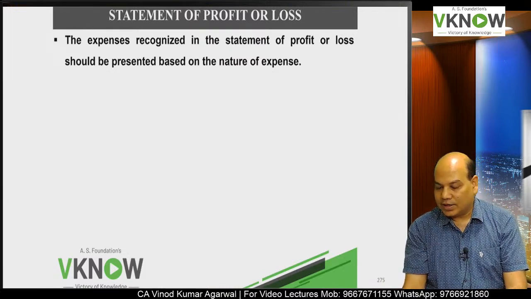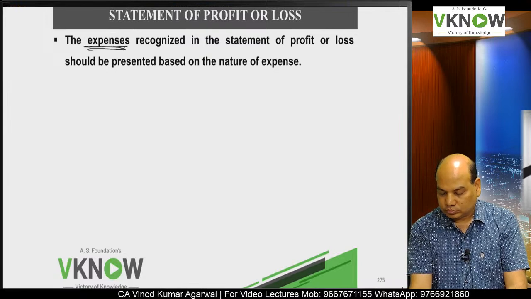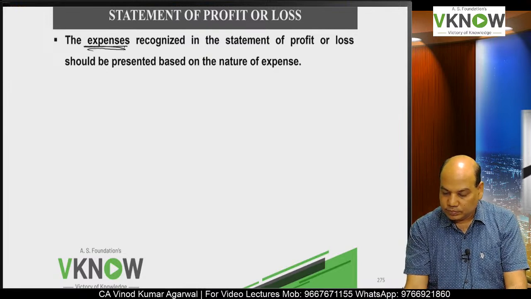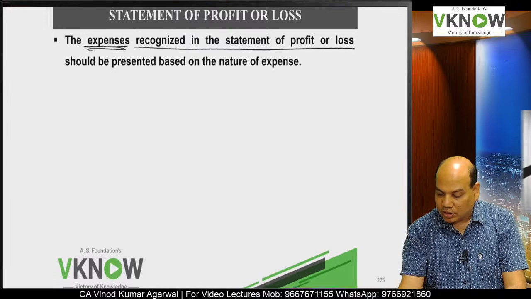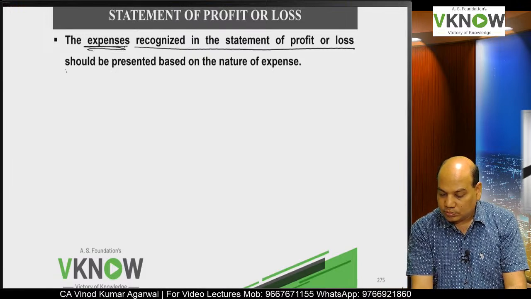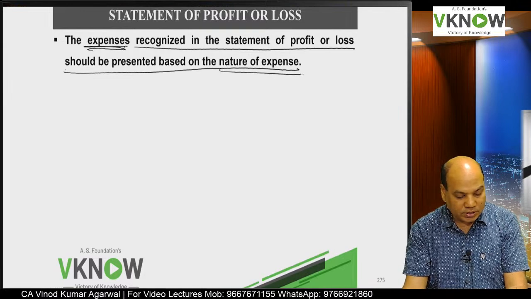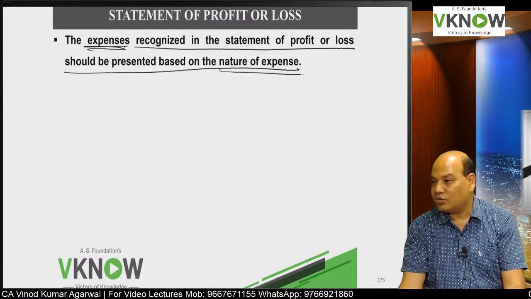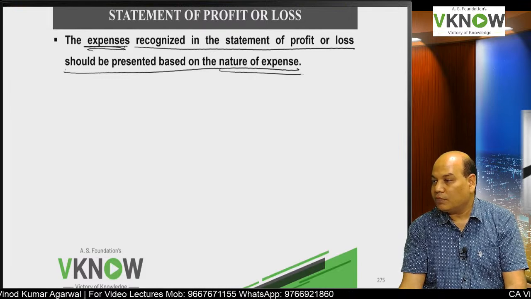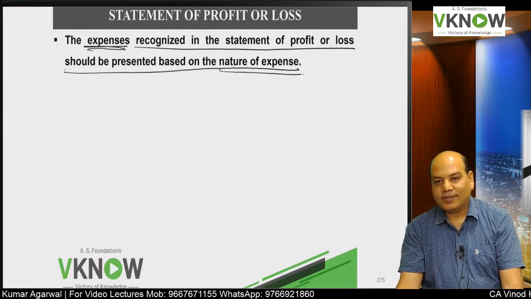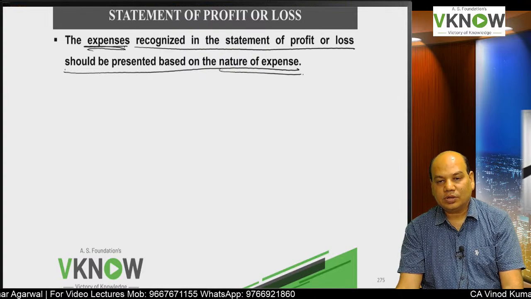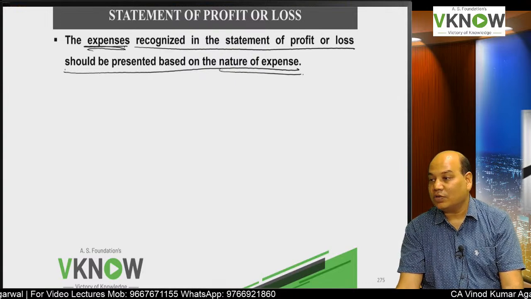How do you present expenses? Expenses will be recognized in the P&L account on the basis of nature of expense. Underline, I have done it for you. Nature of expense, not function wise. Not function wise. In some countries they allow function wise expense.